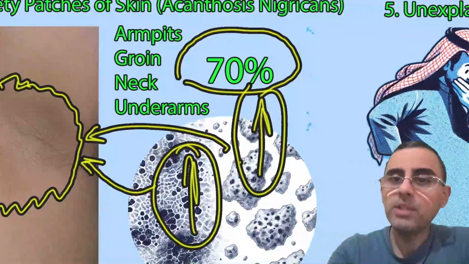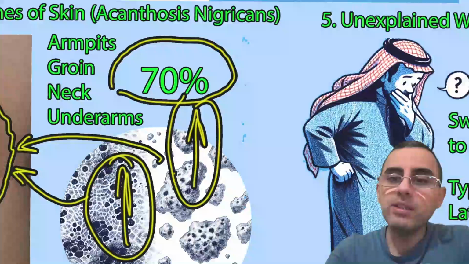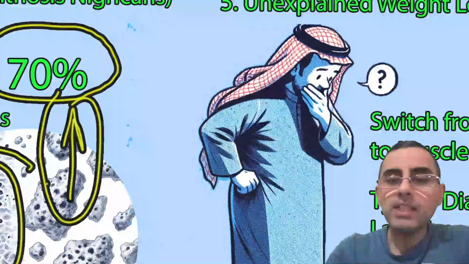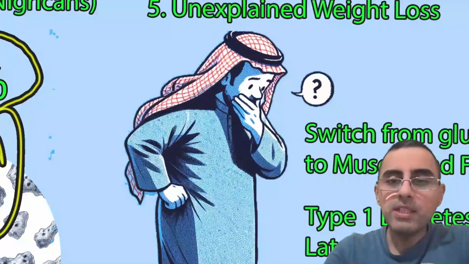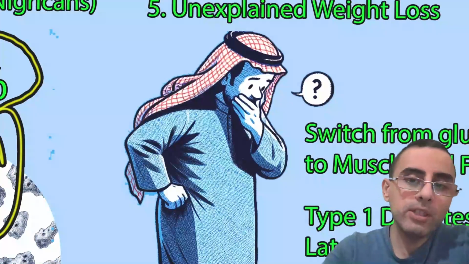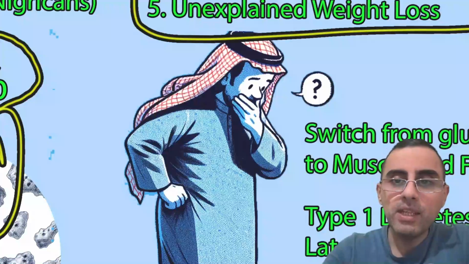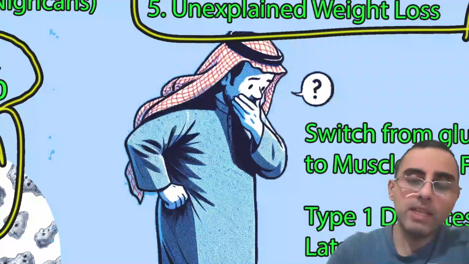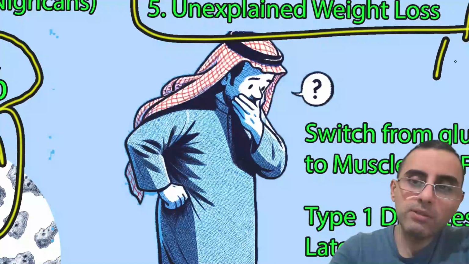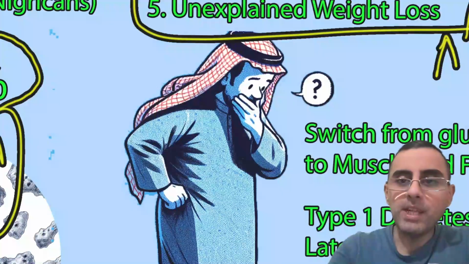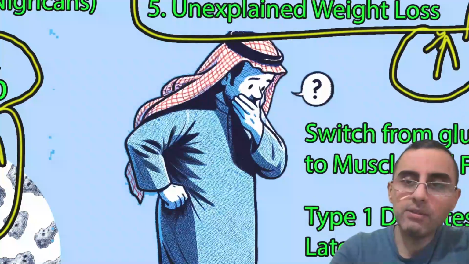The fifth symptom is unexplained weight loss. Unexplained weight loss means that a person eats a lot but still loses weight. Why does it happen? Because during diabetes, as we said, we have high blood glucose level, but our body can't utilize this glucose.